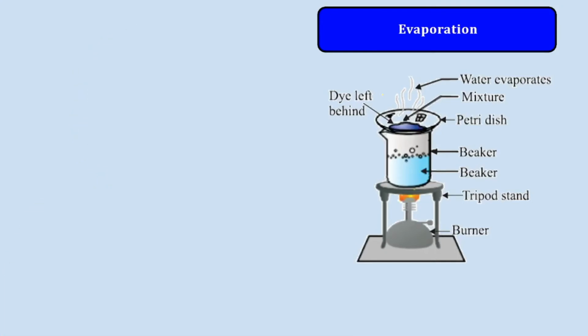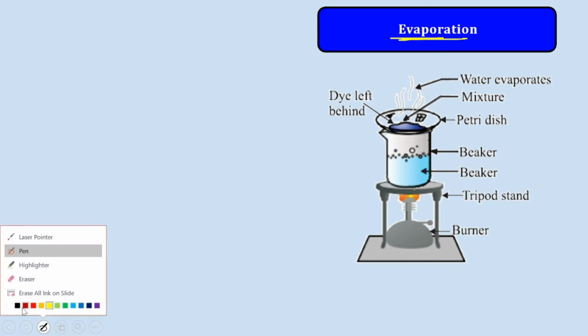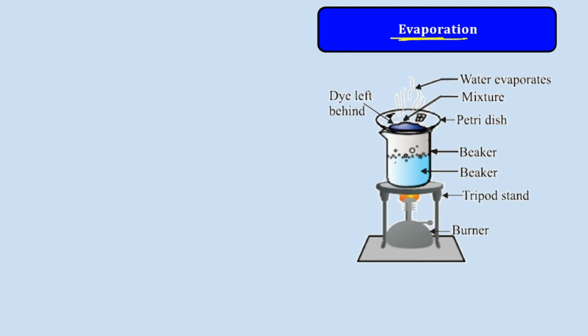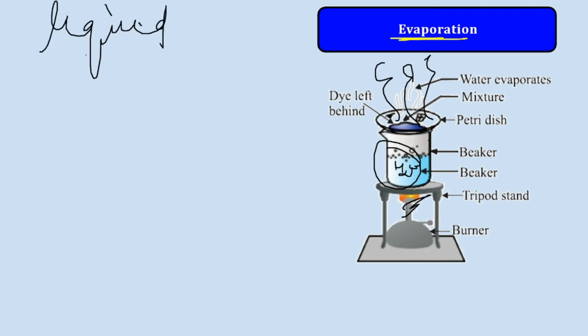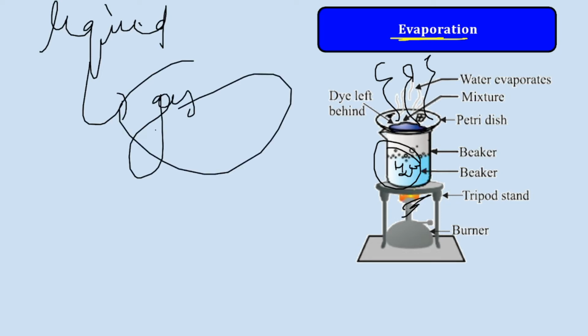Now, moving on to evaporation, that is the next process. So one activity has been set up over here that we have to perform, in which water is taken in a beaker, which is heated, and we have a dye over here which is left behind, because when the dye was mixed with water, the water got evaporated when we heated it. The liquid converted into gas over here. Water was a liquid which converted into gas, it evaporated, right?